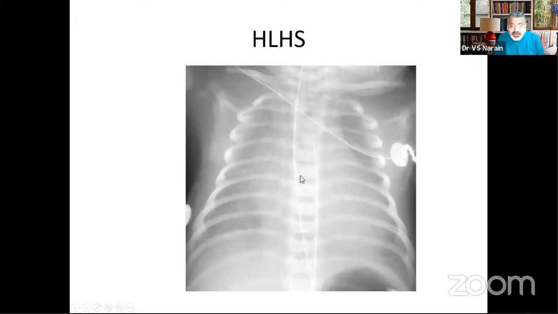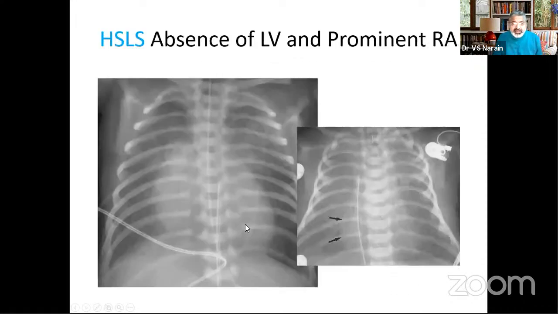The patient would be in shock, would be cyanosed, and there will be this right atrial prominence, which is described when you have this haze in the presence of a hypoplastic left heart syndrome. Hypoplastic left heart syndrome, when you have obstructed situations right from the mitral to the ventricle to the aorta and down to the isthmus. So everything is obstructed on the left side.